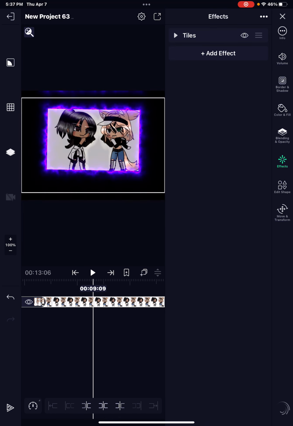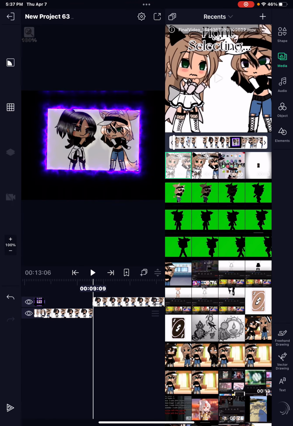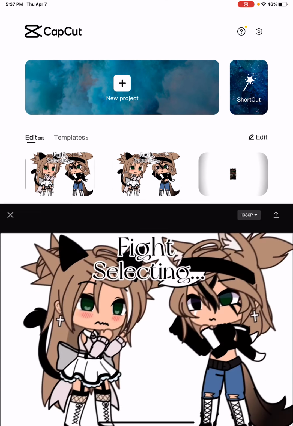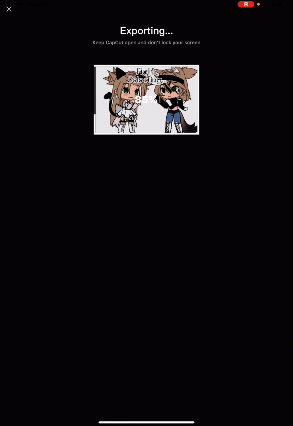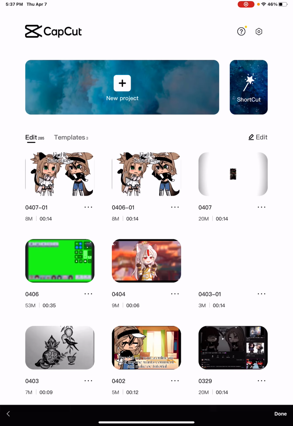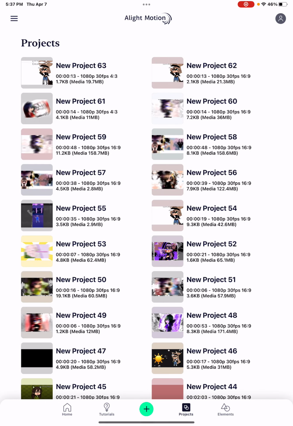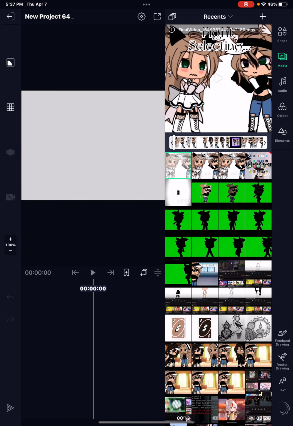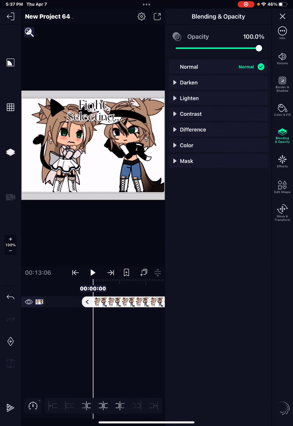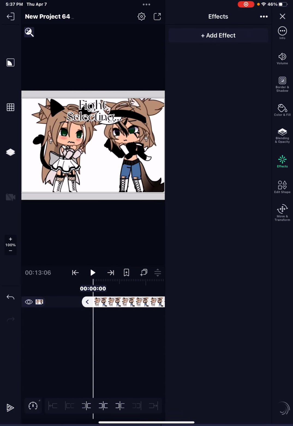Here we are. Split it. Oh wait, I made a mistake. One minute. I made a mistake. Okay, there we go. Fixed it. I have to redo though. I had to unmute this tiles mirror.